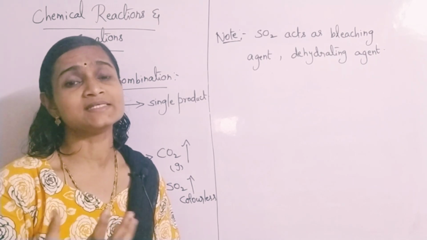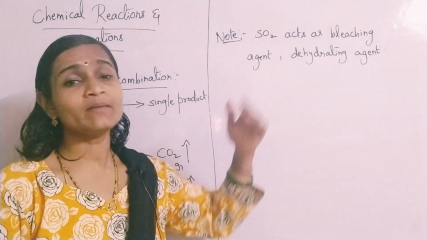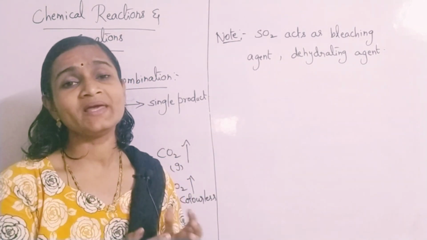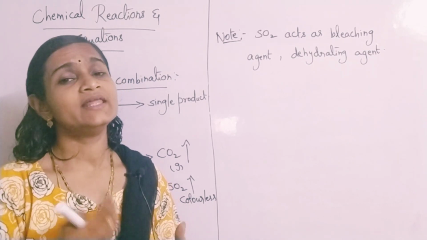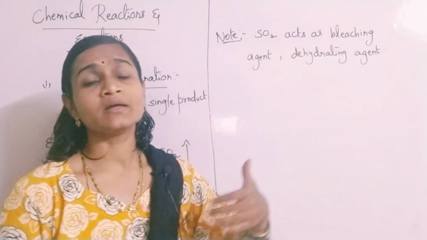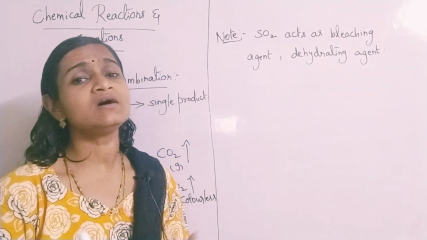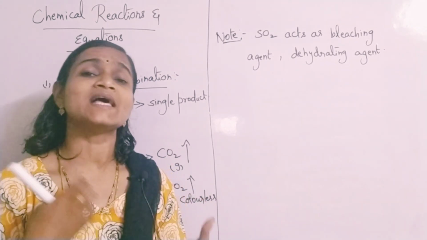All the coloring pigments in the rose petal get absorbed. That means it is acting as what? Bleaching agent. It bleaches out the coloring matter in fruits, vegetables, as well as flowers.